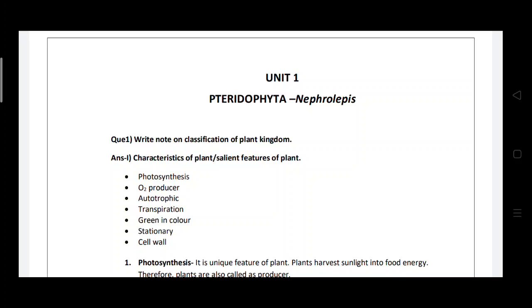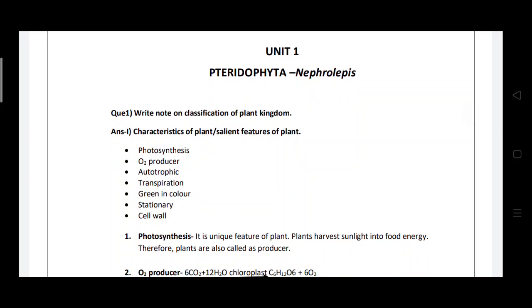In plant diversity there are many types of plants, and they are classified according to their characteristics. But before starting, you first have to know about the characteristics or features of plants.